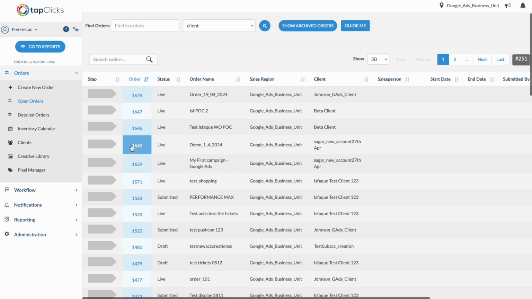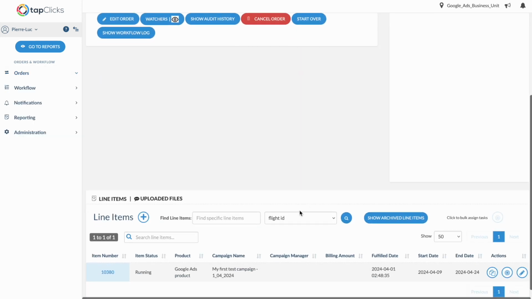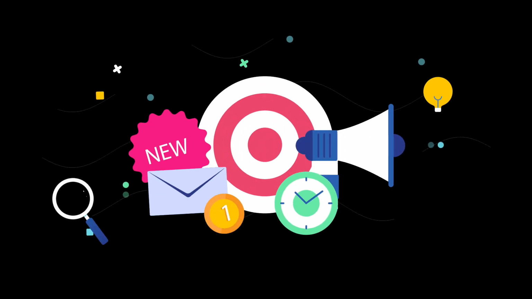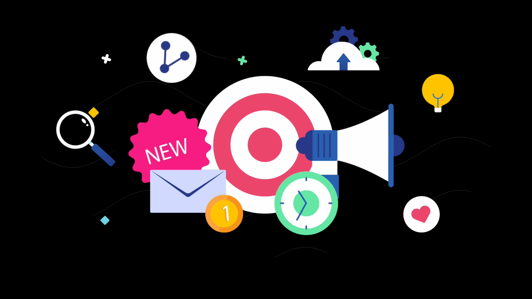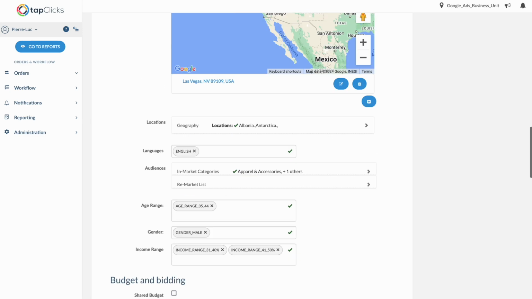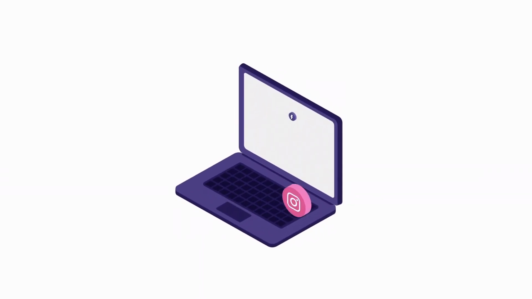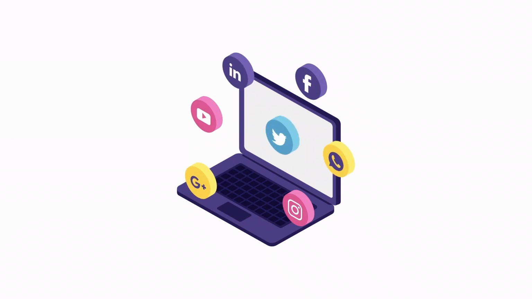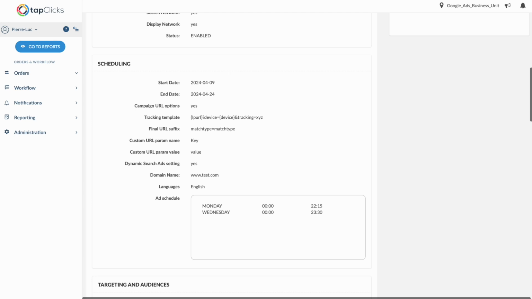Our push connectors function seamlessly with your content management system, automating the distribution of content across selected platforms. This not only saves time, but also reduces the possibility of errors, ensuring your campaigns run smoothly. Once set up, a single action on your part sends your carefully crafted campaigns to platforms like Google Ads, Facebook, and more. No need for double entries, no room for human error, just efficient marketing at its best.